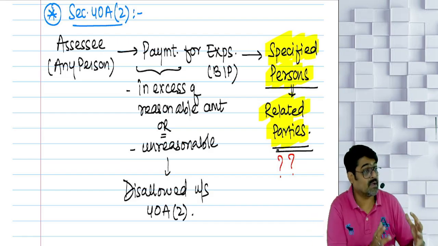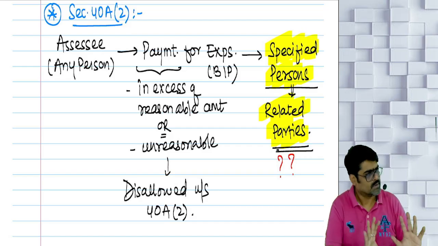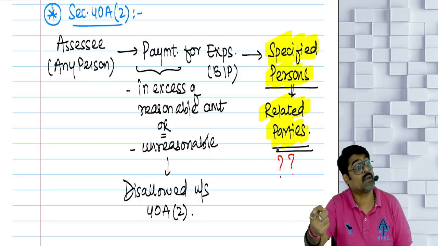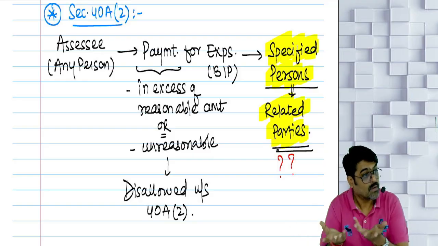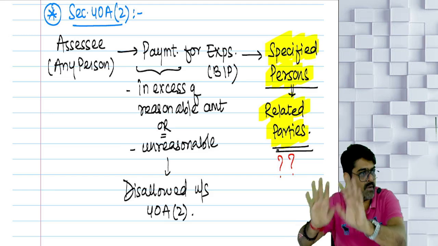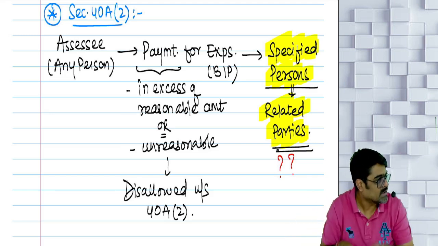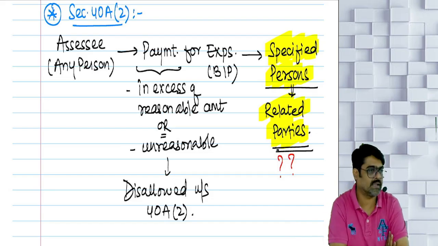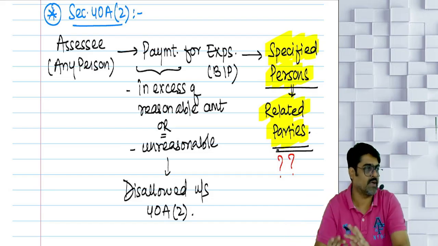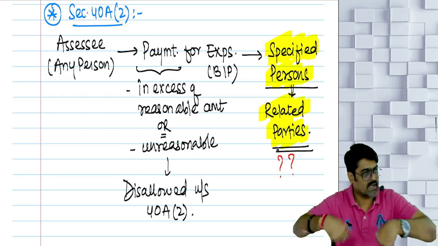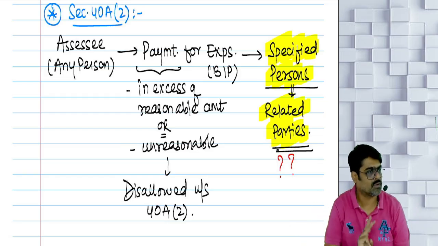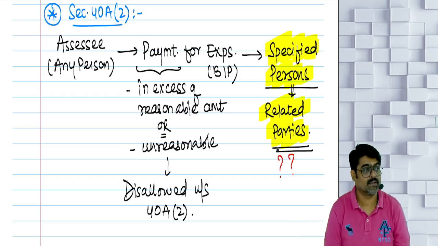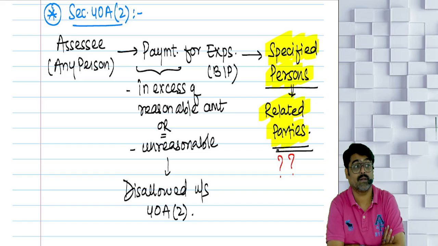So what is my income from my CA profession? 10 lakh rupees. Out of this income, I will take the deduction for the rent which I will pay for the office. My CA office, the rent will be paid. That rent will be allowed as a deduction under section 30. Now every month, if I had taken this premises on rent from someone else, the rent of such kind of office should be 30,000. So 30,000 into 12 is 3,60,000. This is the reasonable rent which I should have paid.